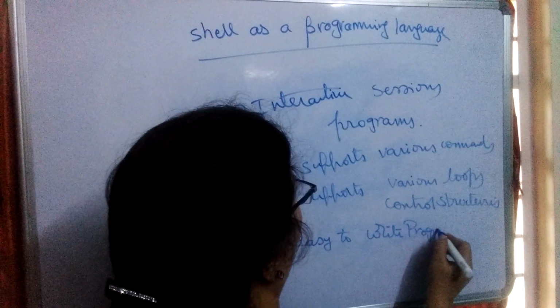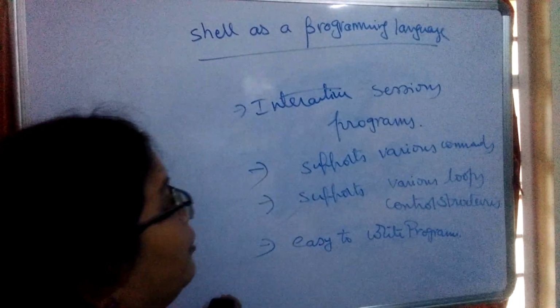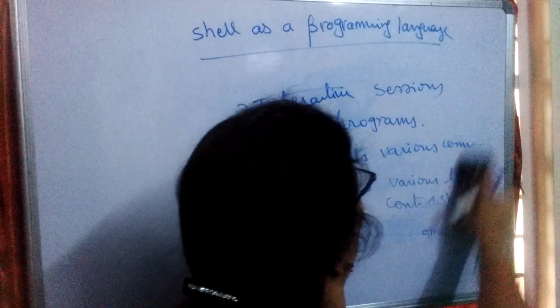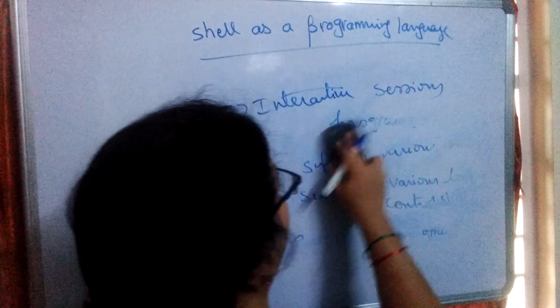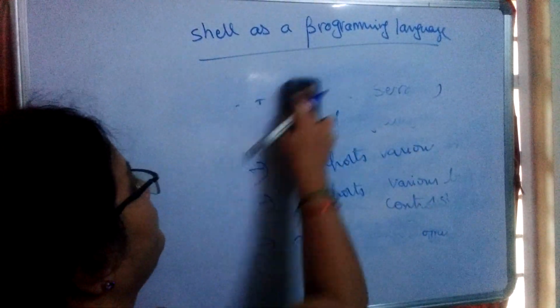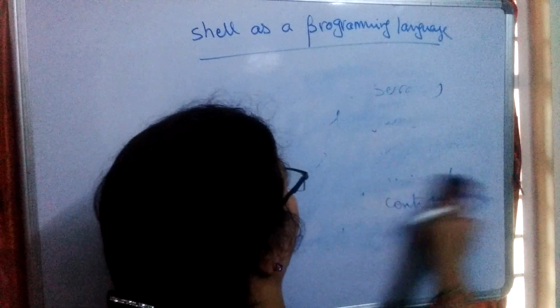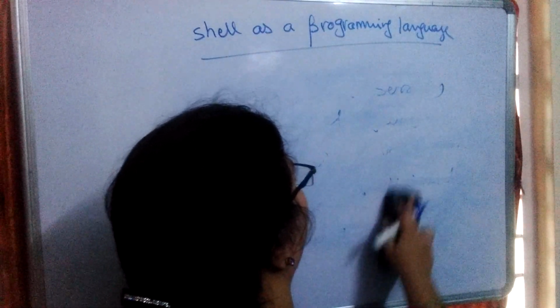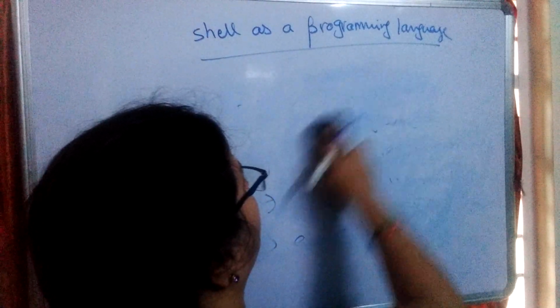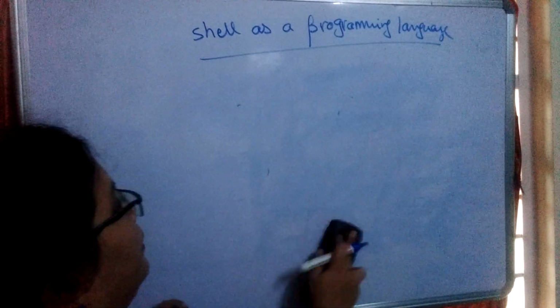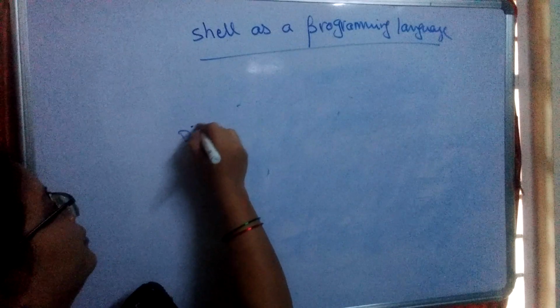But disadvantages are also there. So what are the disadvantages? Now we are going to see. Slow speed. The first one is this: because of the interpretation, it has very low speed, or slow speed.